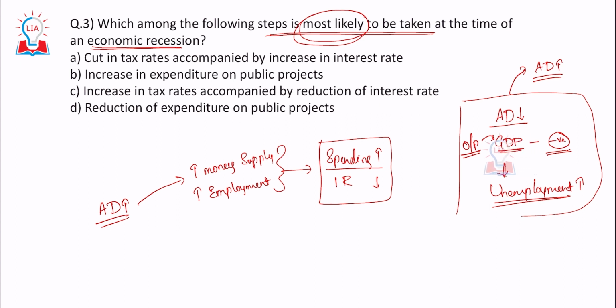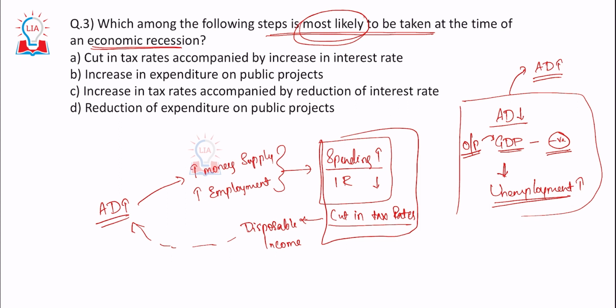So let's see what options do we have. Cut in the tax rates. That would also increase what? The purchasing power, or so as to say disposable income, would increase, which means their ability to buy would increase. Basically aggregate demand would increase. So three things can be done overall.